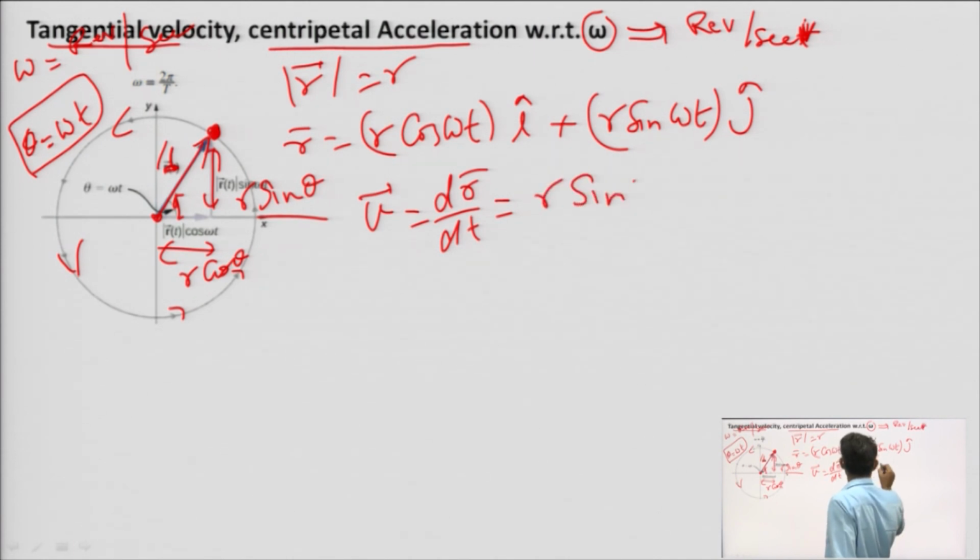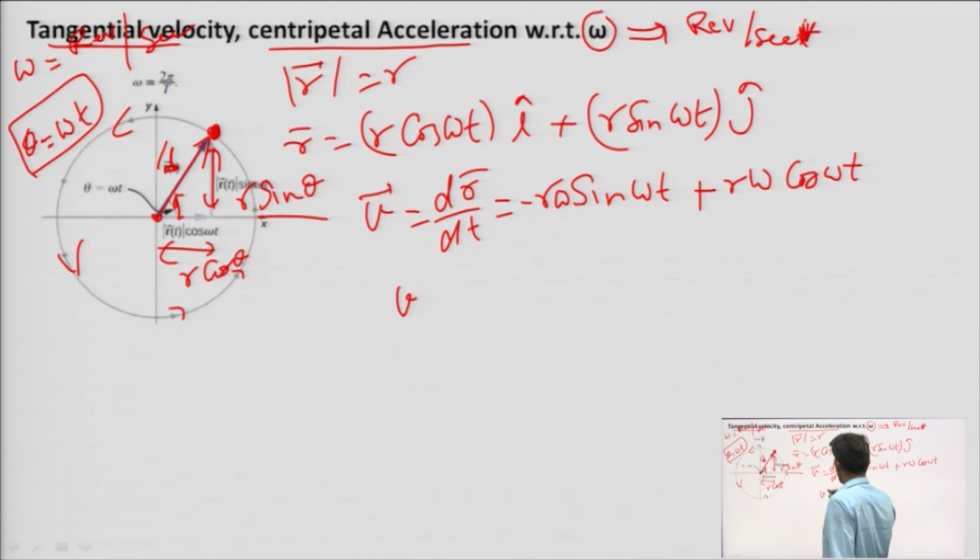Cos omega t into omega, with a minus sign, plus r omega cos omega t. So, what is the magnitude of this?